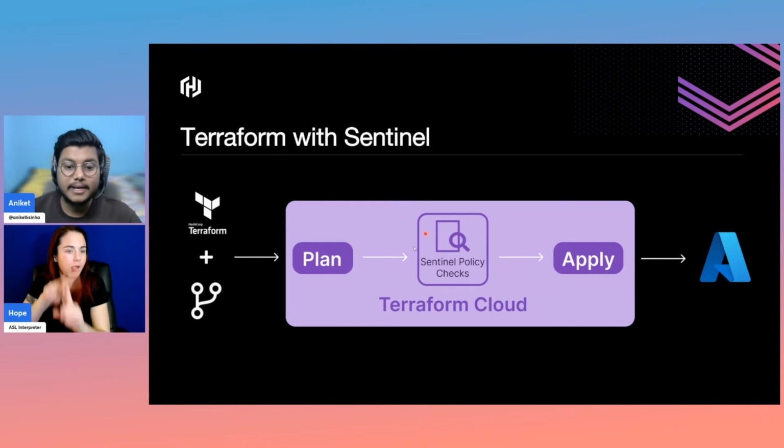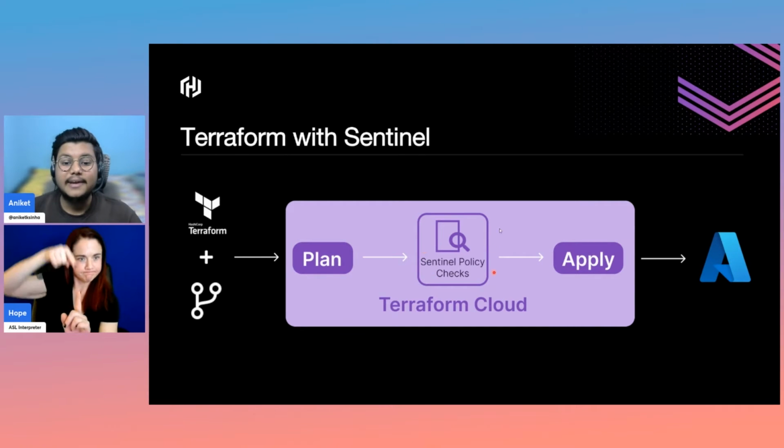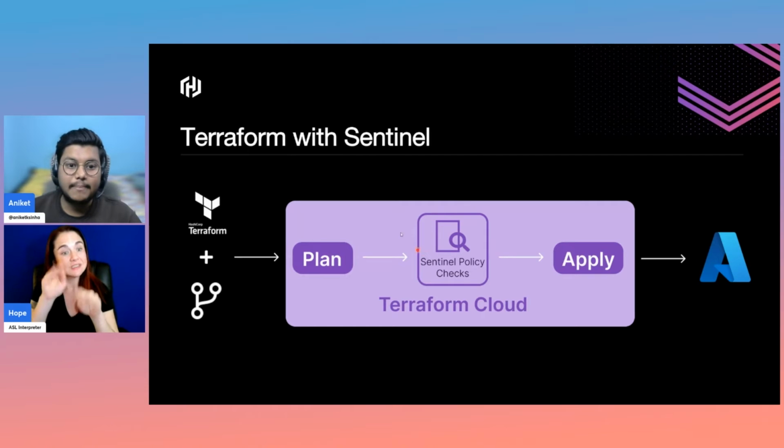So here Sentinel plays a very major role because we cannot expect anything wrong in our production pipeline specifically.